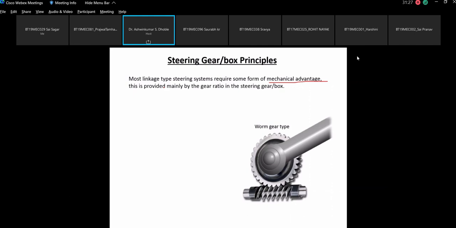That means if you provide less amount of force, you are expecting that, see, it is basically related to F1 L1 equals F2 L2, and if your L1 is more, then your F1 will be less, whereas on the other side, if L2 is less, you can lift F2. That means you have got this as the advantage.